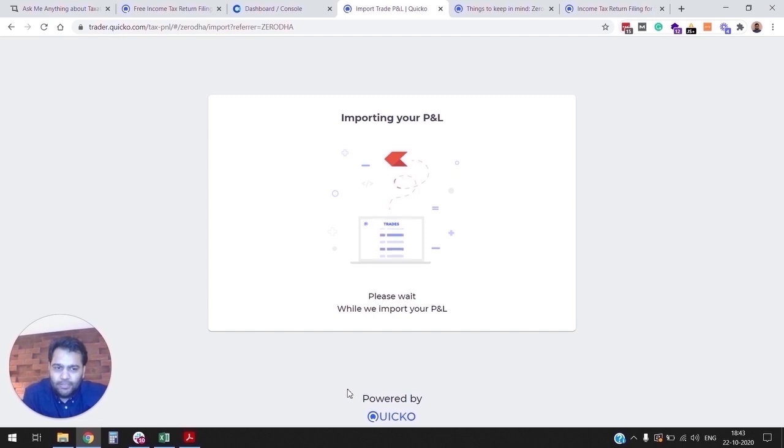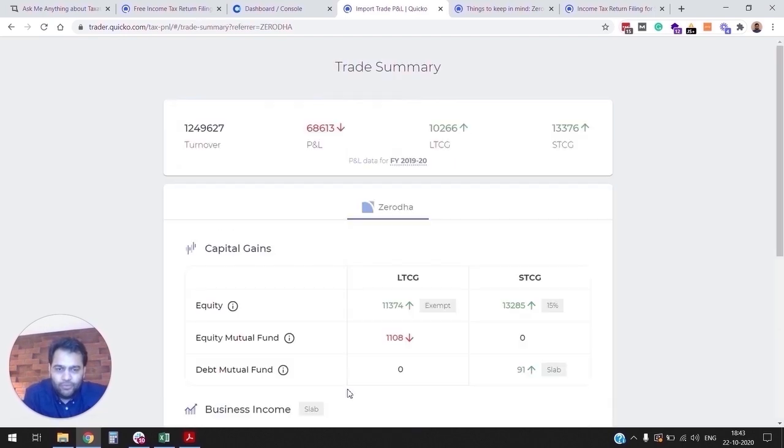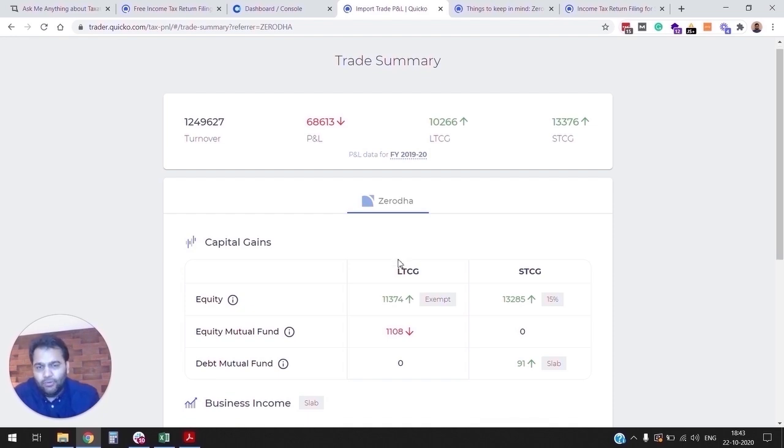Over the past 6 months, we have worked very closely with the Zerodha team to streamline tax P&L APIs so that we can accurately calculate your tax P&L. As you can see here, we read all your trades, including your equity delivery trades, your mutual fund investments, your intraday trades, and your derivative trades, which includes futures and options on equities, commodities, cash, etc.